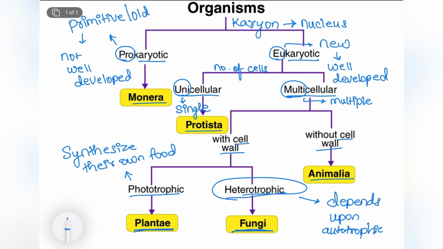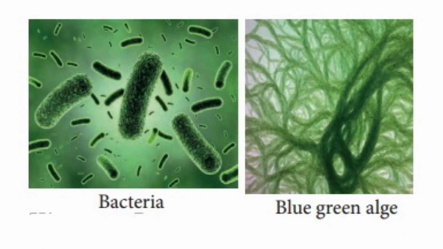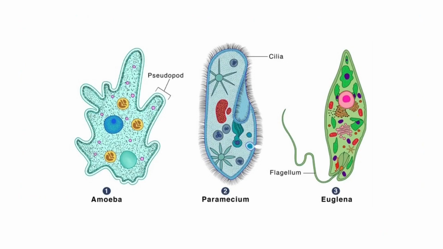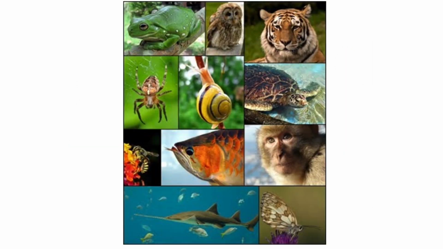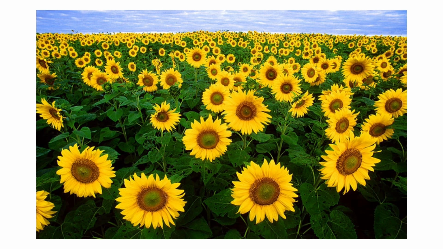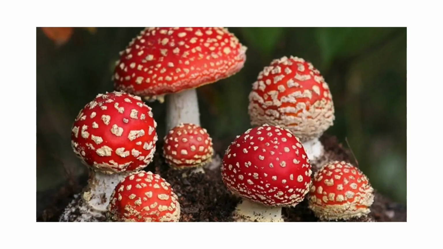Now let's have a look at the examples of each. So the examples for kingdom Monera are bacteria and blue-green algae. The examples for kingdom Protista are amoeba, paramecium, euglena, etc. The examples for kingdom Animalia are various types of insects, fishes, birds, lower as well as higher organisms. We can consider any plant as an example under the kingdom Plantae. Various mushrooms can be taken as an example for the kingdom Fungi.